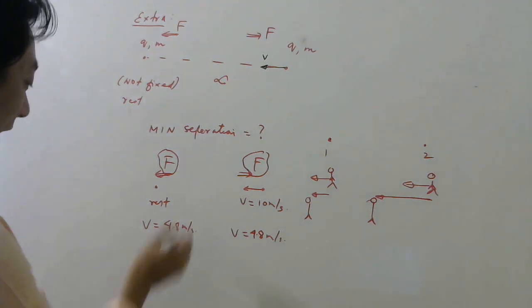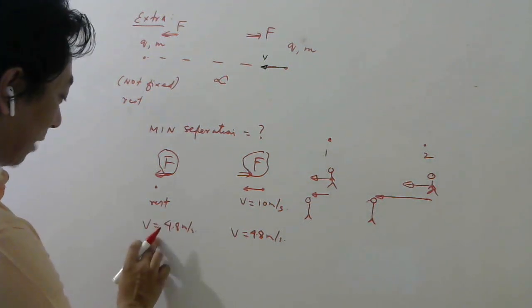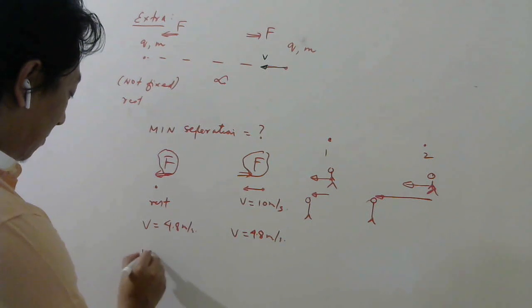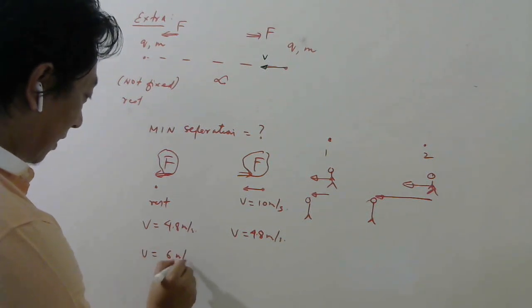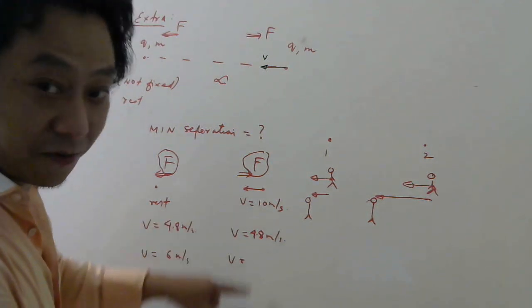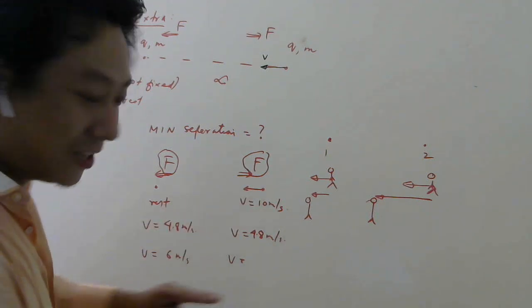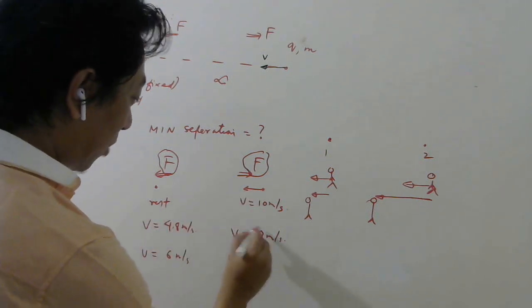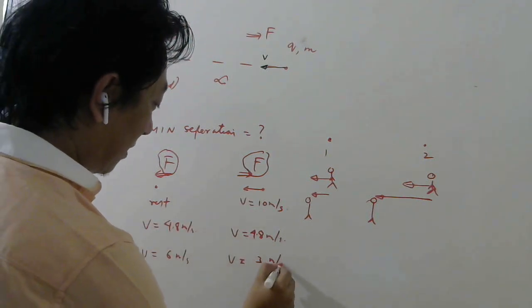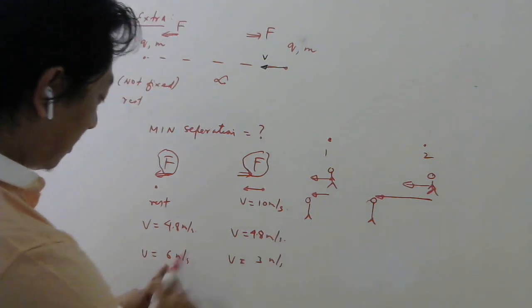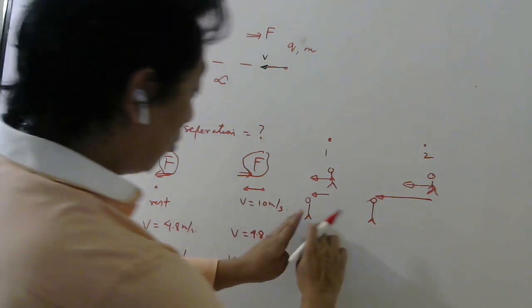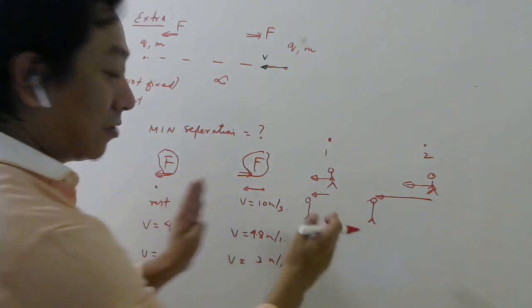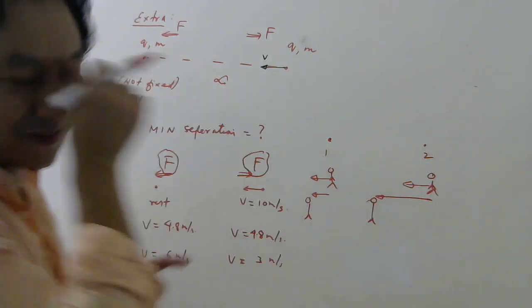Then what will happen? After that, this will start moving faster now. So this will become now, let's say, 6 meter per second. This was decreasing now from 10 meter per second, it started decreasing. So after this 4.8, it may become 3. So now you are moving faster, see, than your friend. You are moving faster than your friend. So now the gap will increase.